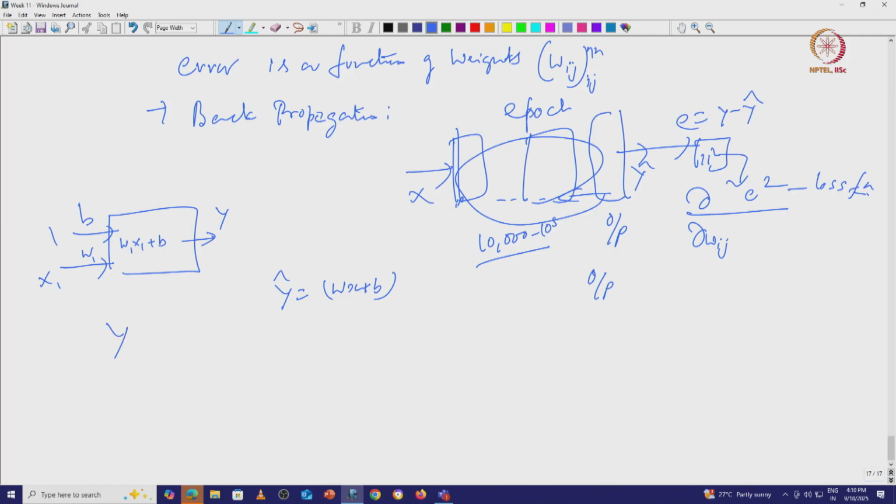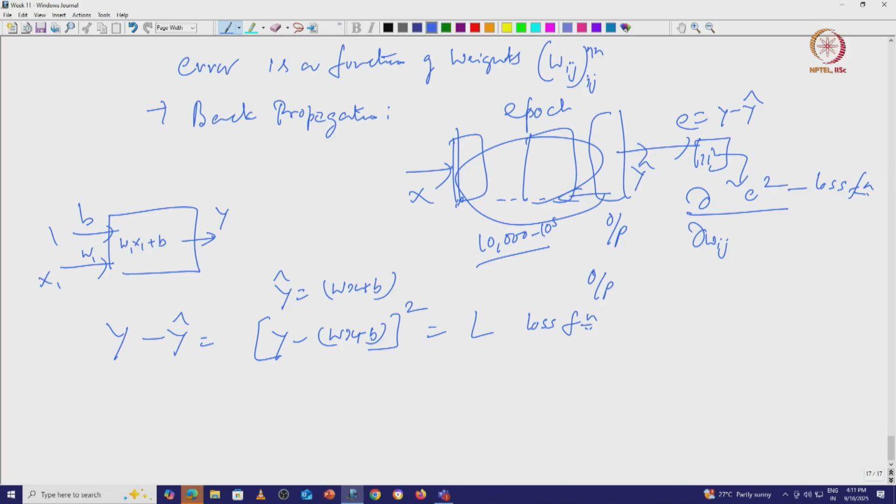Your actual correct answer is Y. Y minus Y cap is error, which is Y minus of Wx plus B, and I want the square of this. This is your loss function L. Square of the error is loss function.